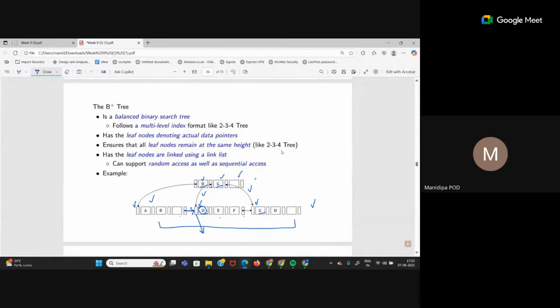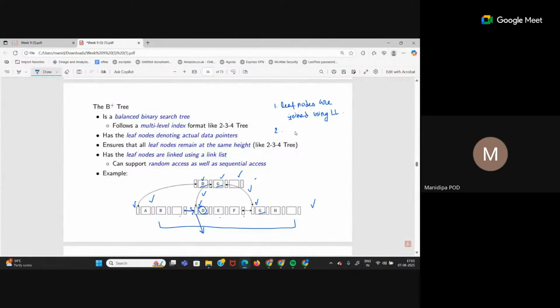So in B plus tree, there are some characteristics that you should remember. First thing is, in B plus tree, leaf nodes are joined using linked list.